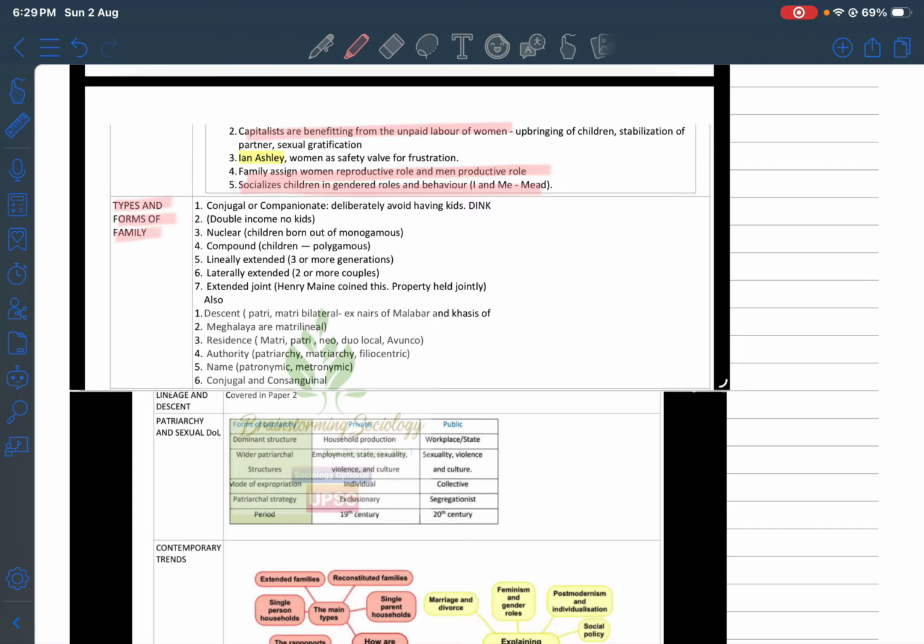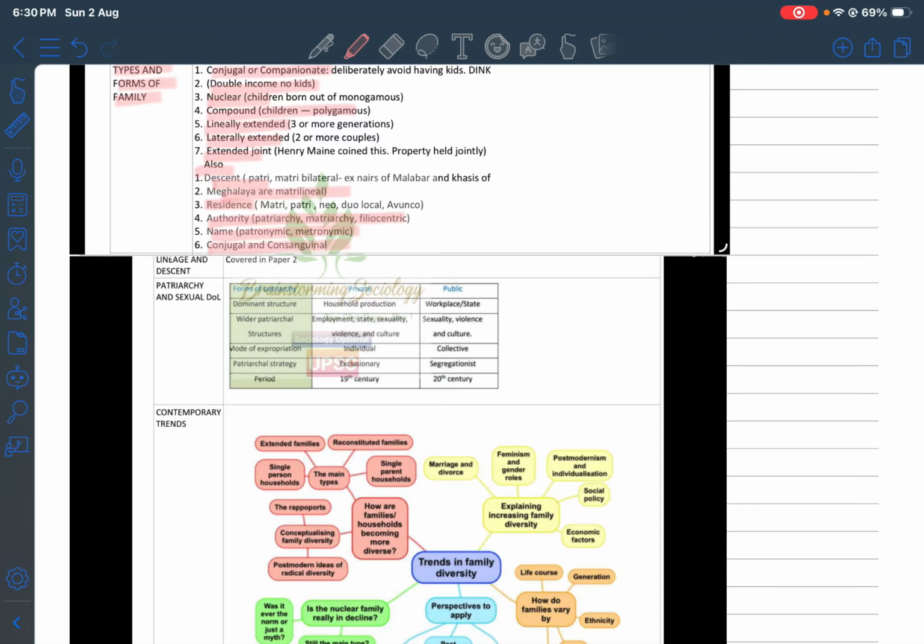Horizontal deployment can be done, right? So when we are talking about it, it's conjugal or companionate, double income no kids, nuclear, compound, children with polygamous, linearly extended, laterally extended, extended, joint, also descent, Meghalaya, matrilineal, residence, authority, patriarchy, matriarchy, filiocentric, name as patronymic and metronymic, conjugal and consanguinal. So all these aspects you need to cover in the whole format.